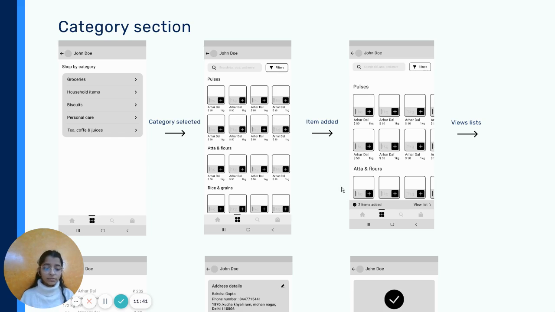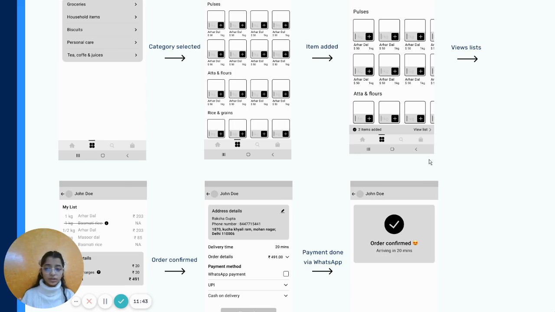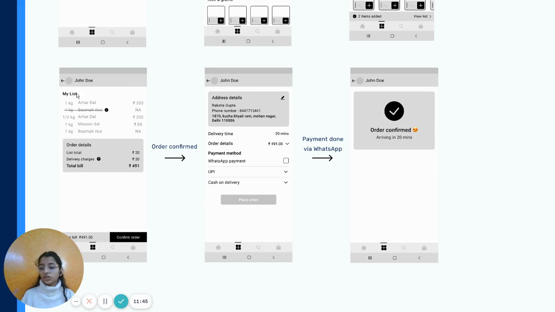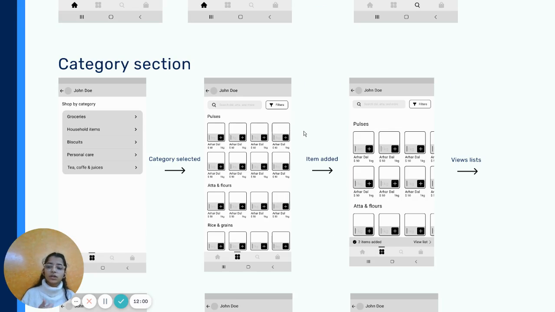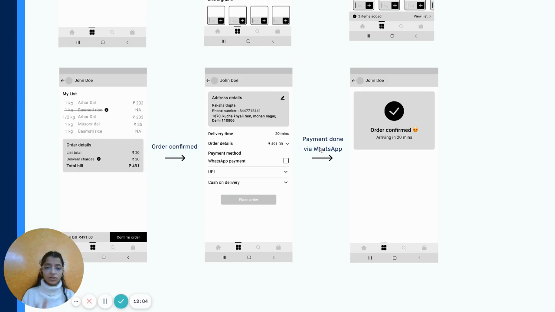The items are added, and then they view the list. The items which are not available are struck out, and then they go on to confirm the order. They pay through WhatsApp there, and the order is confirmed. There are different payment methods as well, and there are many cases which are further covered in the high fidelity prototype and they're not in the wireframe.